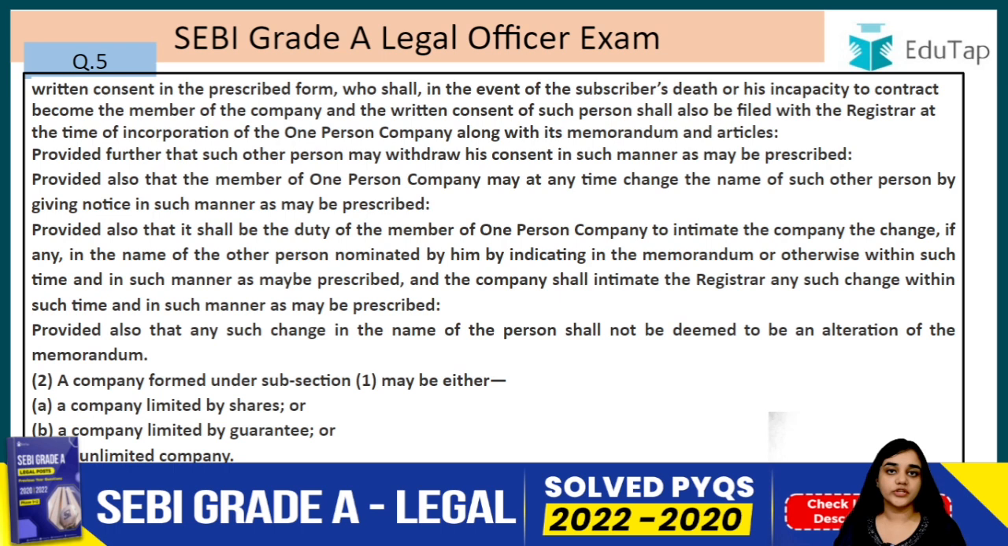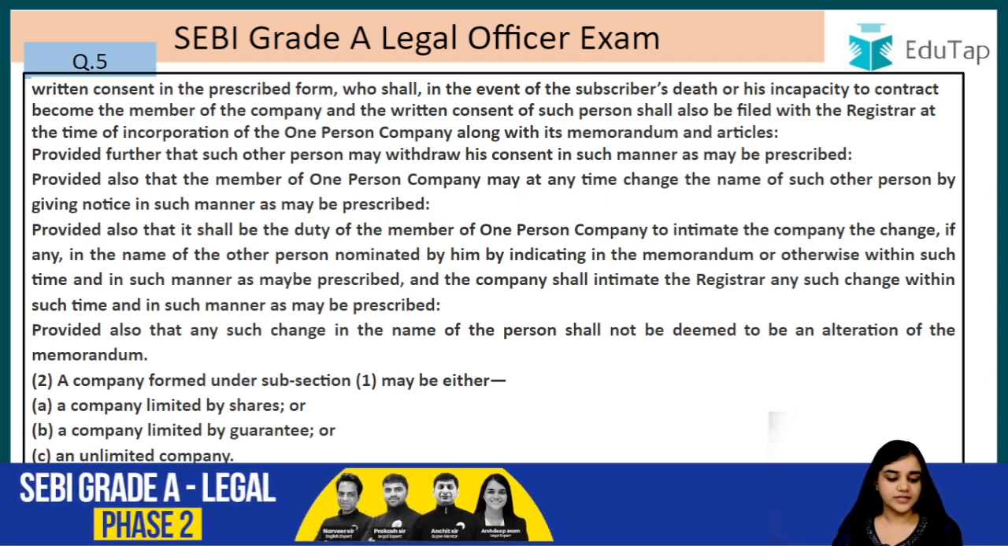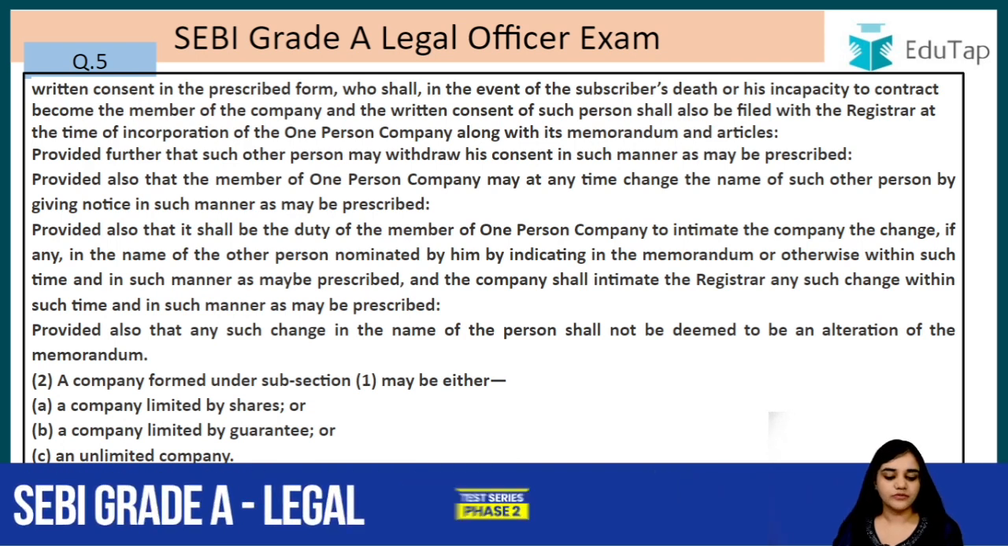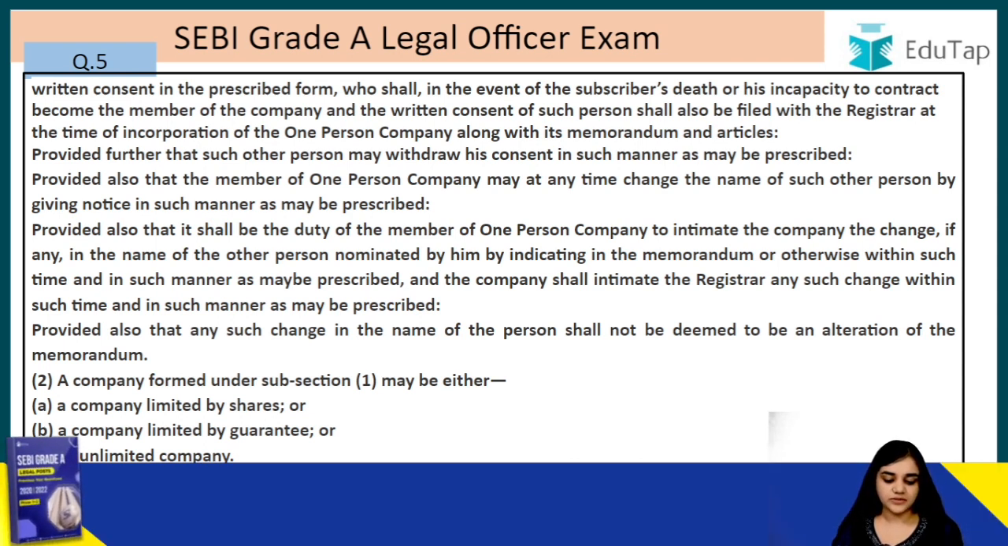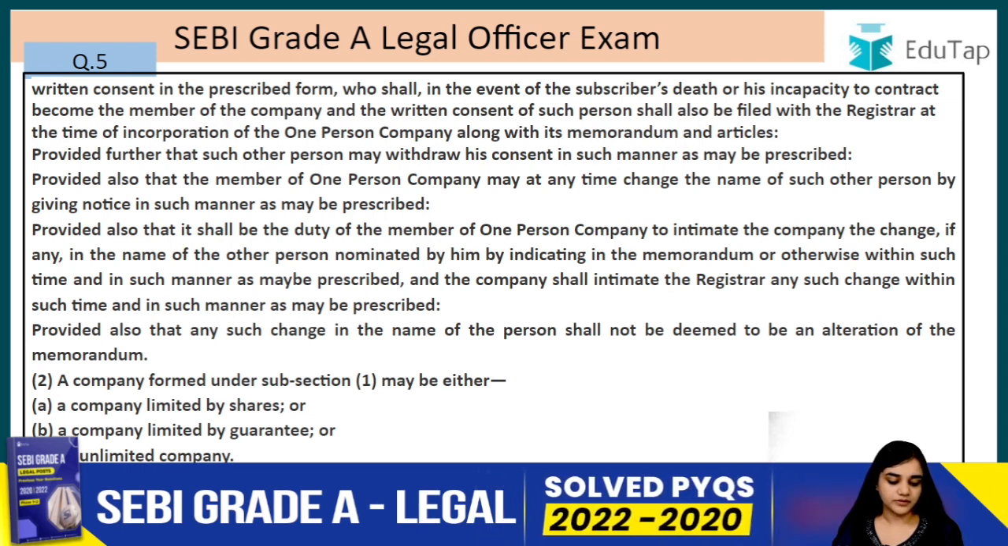Subscribers are the initial shareholders that have subscribed to the memorandum of the company, right? So in the event of the subscriber's death or his incapacity to contract, that person becomes the member of the company, and the written consent of such person shall also be filed with the registrar at the time of incorporation of the one-person company along with its memorandum and articles. Provided also that the members of the one-person company may at any time change the name of such other person by giving notice in such manner as may be prescribed, provided also that it shall be the duty of the members of the one-person company to intimate the company the change, if any,